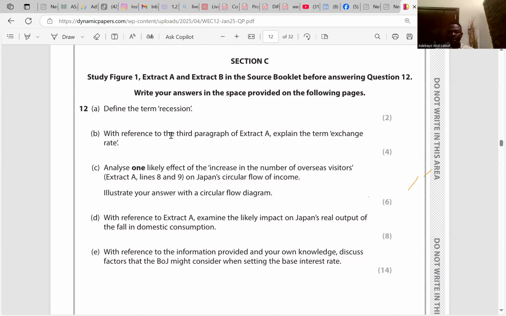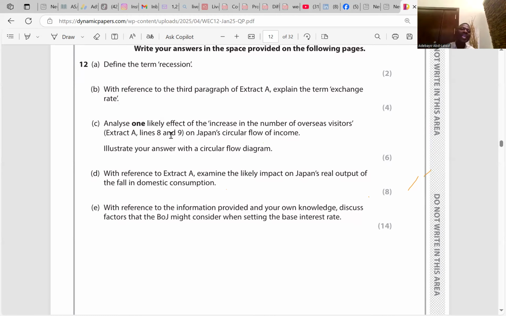Go to 12C. Analyze one likely effect of the increase in the number of overseas visitors, extract A, line 8 and 9, on Japan's circular flow of income. The circular flow of income analyzes the injections and the withdrawals of an economy. So the number of overseas visitors increased in Japan. This means export increases in Japan. If export increases, it brings about more injection into the circular flow of income, as money flows into Japan, and it is part of the GDP of Japan.